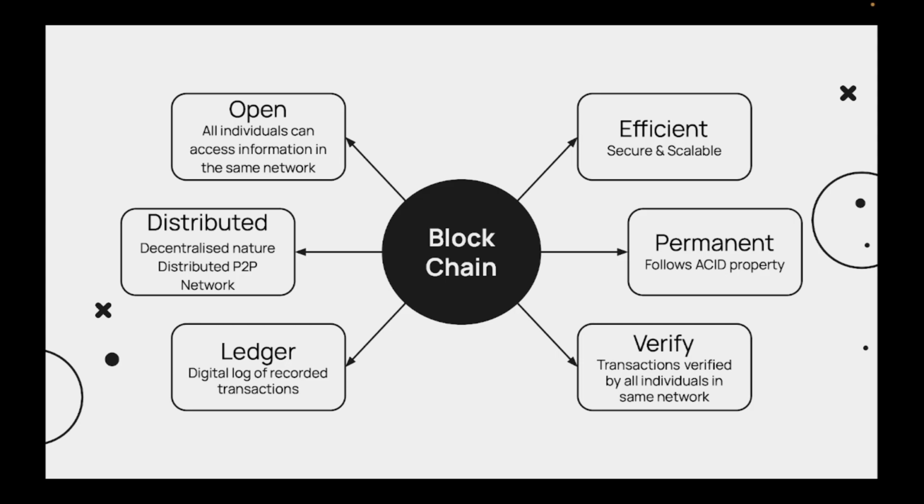It should be very efficient, like secure and scalable. Permanent, like it should follow ACID properties. Verification would be done for individuals in the same network. It should be distributed, since we are using a decentralized nature. There is a ledger, also known as the blockchain, the digital ledger. It will record each transaction in each block, and every block would have duplicates of all other blocks in the same network.